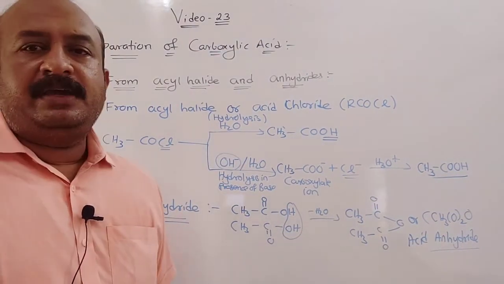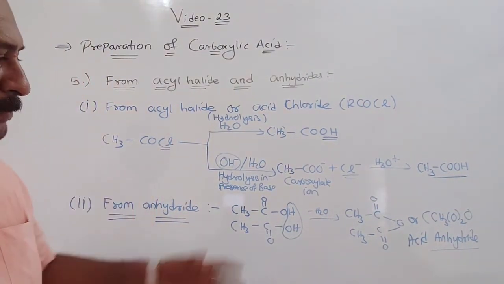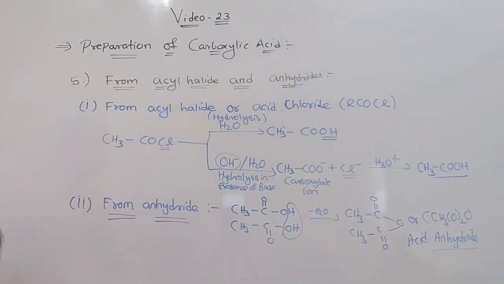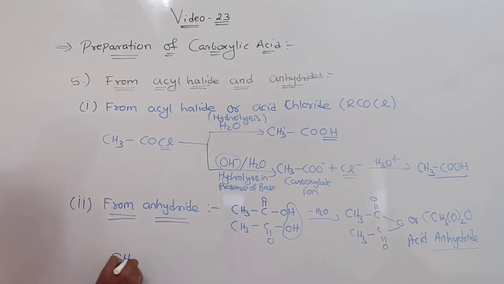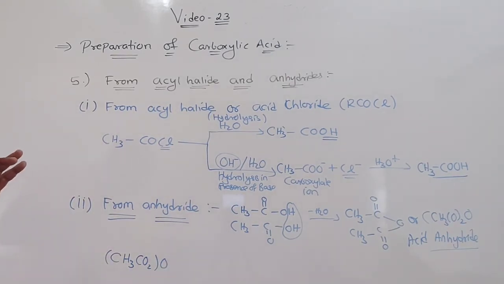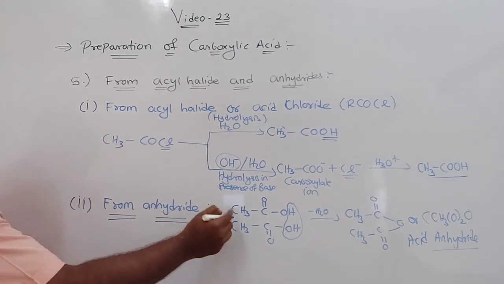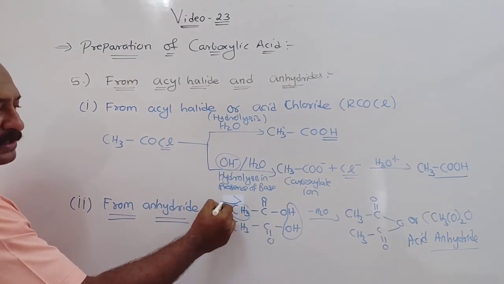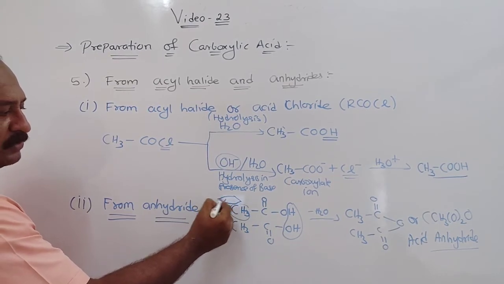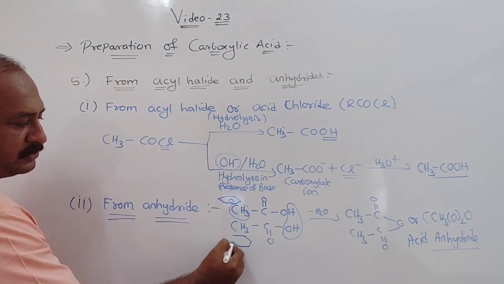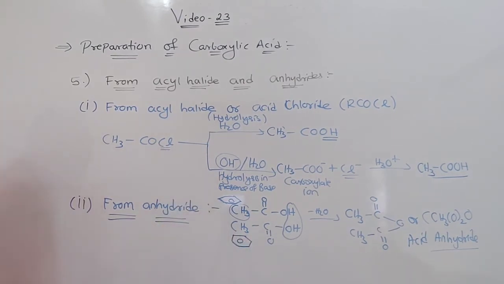Now you can see this is the way anhydrides are produced, by removal of water. Now the anhydride given in your book is (CH3CO)2O. In your textbook they have given benzoic anhydride. Which anhydride? Benzoic, meaning instead of the CH3 they have used a benzene ring, both sides a benzene ring. Understood? So that's why we get benzoic anhydride.